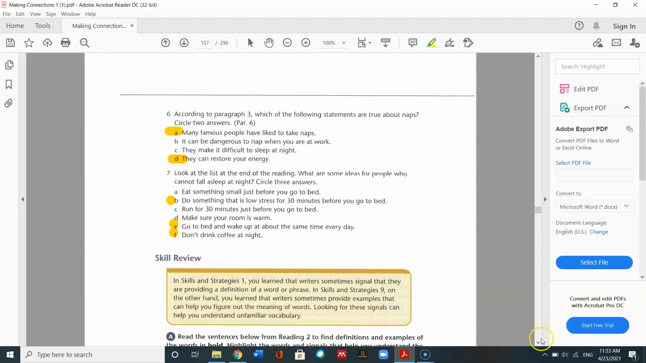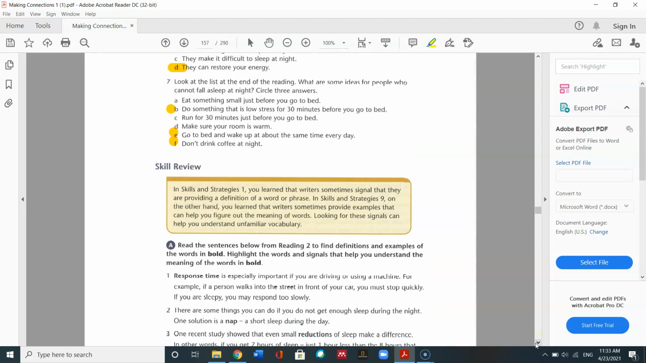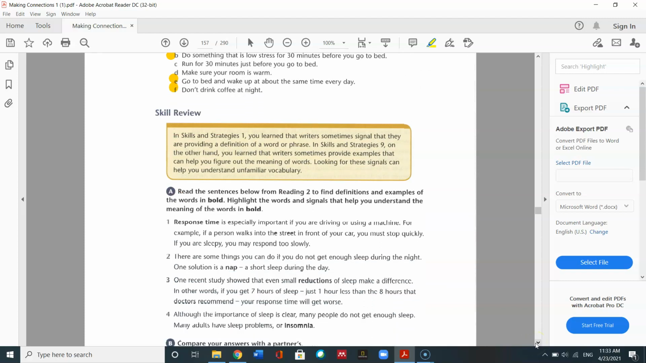Okay, let's look at the skill review very quickly. This was something that showed us some definitions and examples. So for example, response time. We see for example gives us some examples of what a response time is, how long it takes us to respond to something. We already talked about nap, having this one. A dash, and this one also has a dash for reduction, 1 hour less. And we talked about insomnia being defined by or.